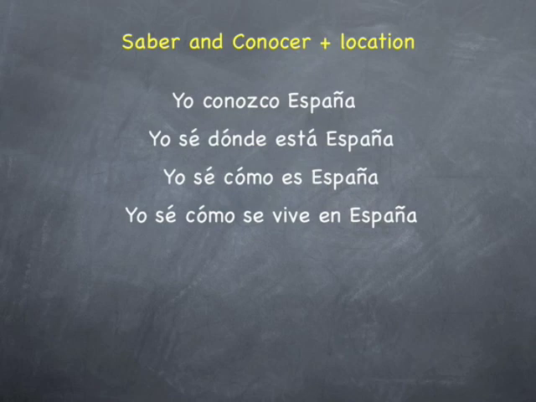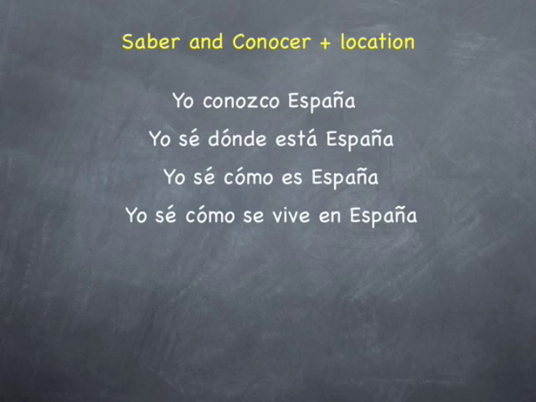Let me give you some examples. Yo conozco España. I know Spain. I'm acquainted with Spain. I know it very well. I'm from there. I know the place. Now, I also know where Spain is located. I know how Spain is. I know how one can live, what lifestyle is in Spain, what the life is like in Spain. So, yo conozco España, yo sé dónde está España, yo sé cómo es España, yo sé cómo se vive en España. See the difference? You have conozco España for knowing, being acquainted with the location, knowing the place well.